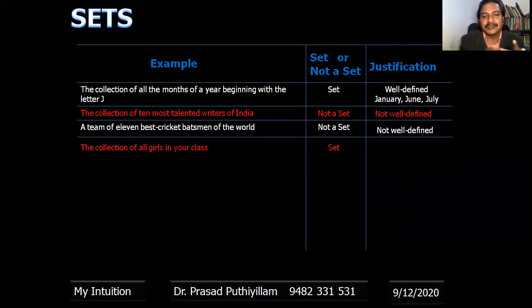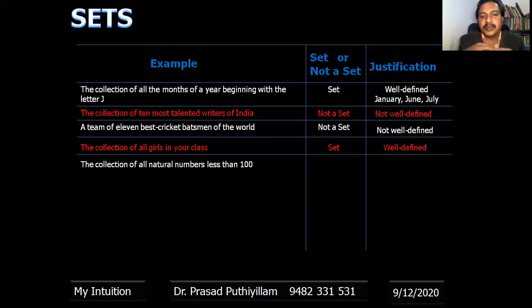In a particular class, one can count the number of girls, and there is no change in that. Therefore, it is well defined. No cut, no change. The collection of all natural numbers less than 100 is a set, well defined.